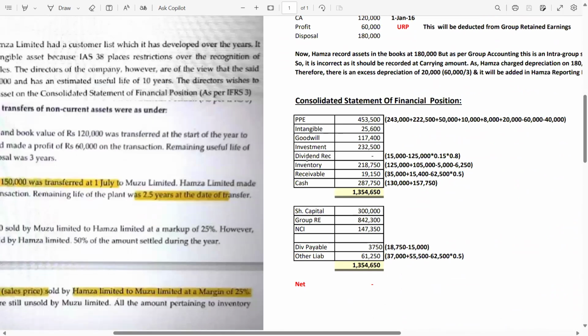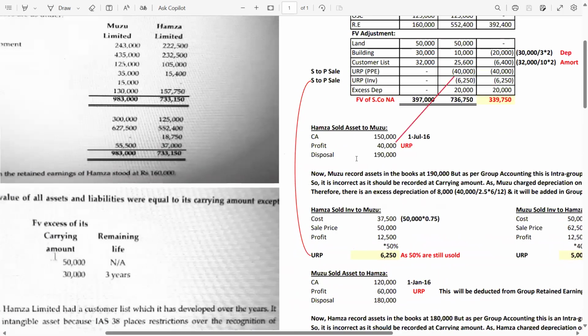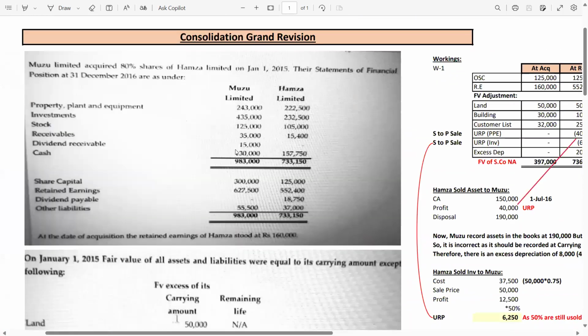After that, we had dividend receivable, but the dividend receivable balance is nil. Why nil? Let me show you. Look, the dividend receivable at the parent company SOFP is 15,000. So there is a 15,000 receivable.